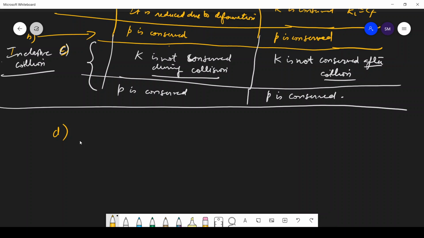Because in elastic collision the conservative force is involved. Okay, good. Your answer is correct.